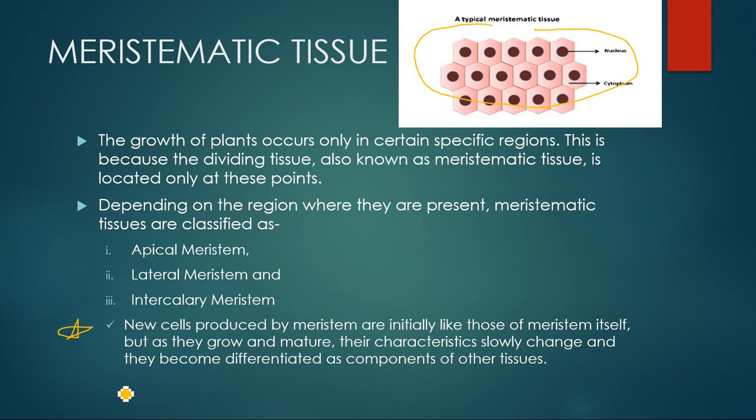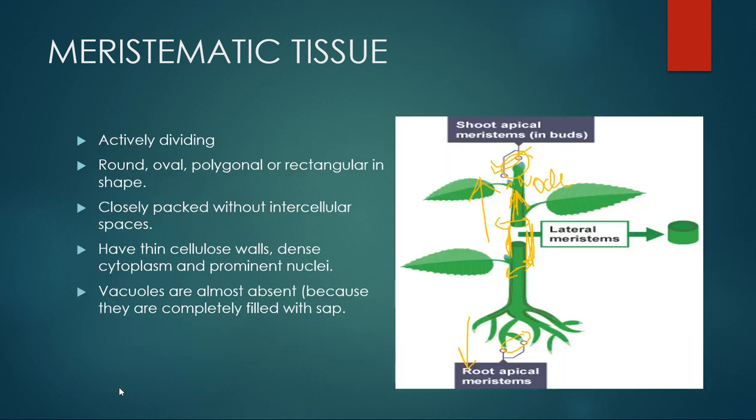The term is called differentiated, and they take on some different kind of tissue, which we will study in our next lecture. Okay, so here meristematic tissues are actively dividing, true. They are round, oval, polygonal or rectangular in shape, depending on the location and the function they are supposed to perform at that location or area.